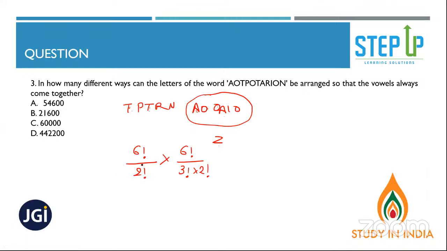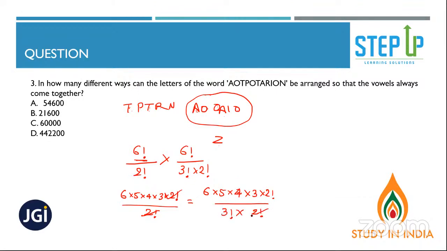So one more way you can do this question is, look at this. 6 factorial is 6 into 5 into 4 into 3 into 2 factorial. So this 2 factorial will get cancelled out. Yes, that's correct. 6 into 5 into 4 into 3 into 2 factorial. 2 factorial and 3 factorial is 6. So this will get cancelled out. This will get cancelled out. So you are getting 2 fives. So 2 zeros should be there at the end. So this option will get eliminated. Unfortunately, only one is getting eliminated.